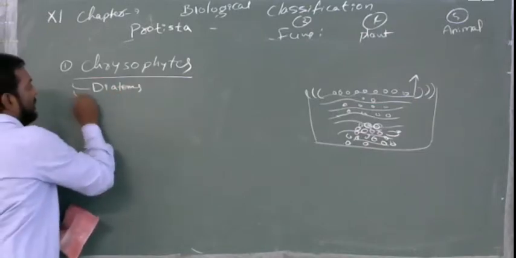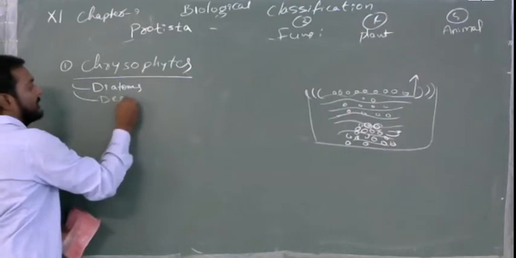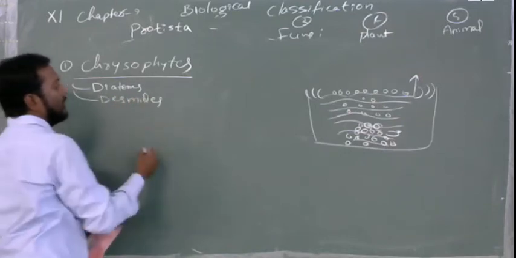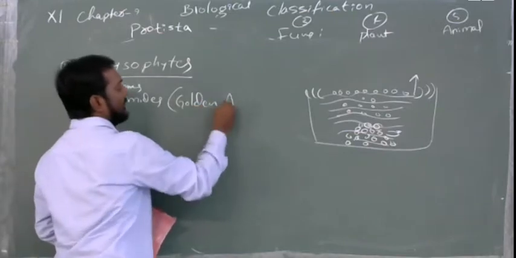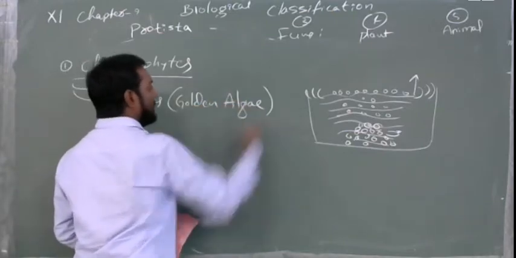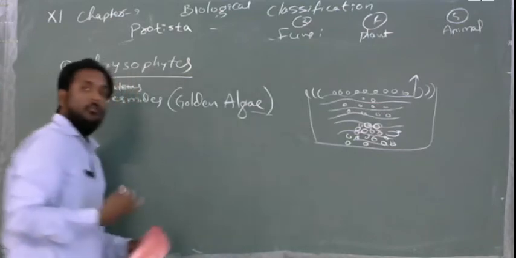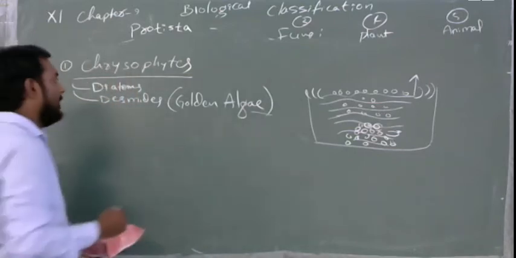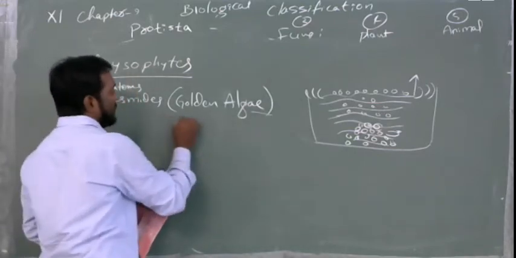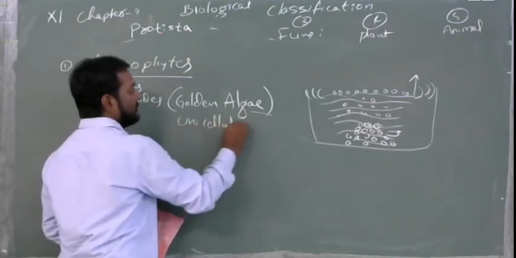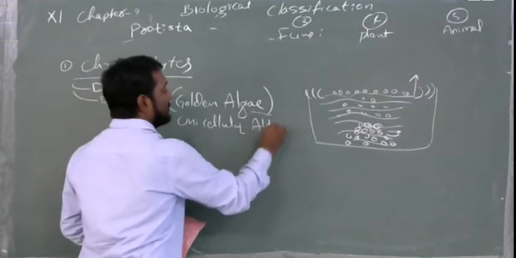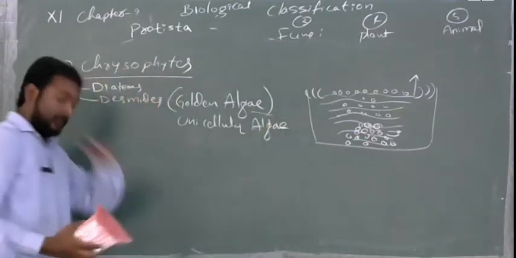Next, these are also called desmids, and also called golden algae. It means these algae are photosynthetic, they can prepare their own food, and these are also called unicellular algae. Clear? These are unicellular algae.